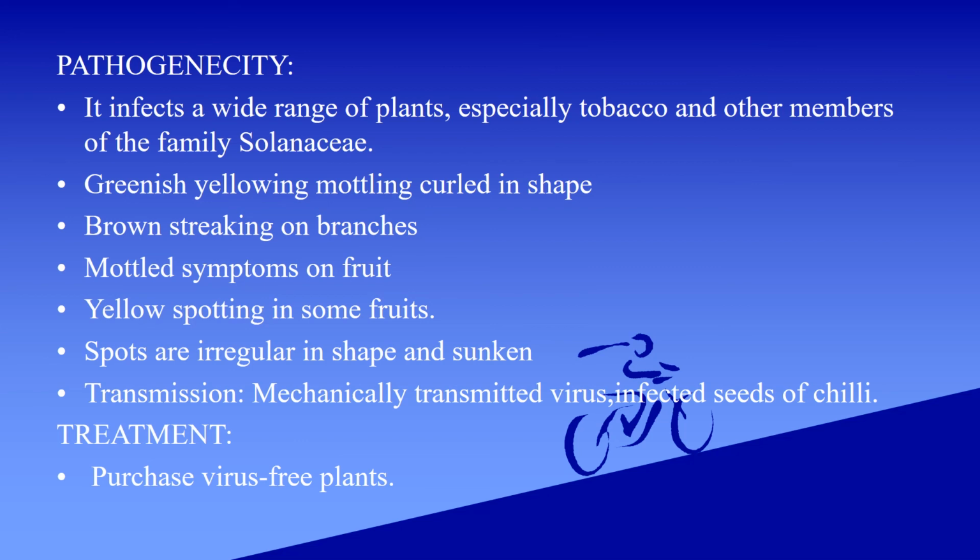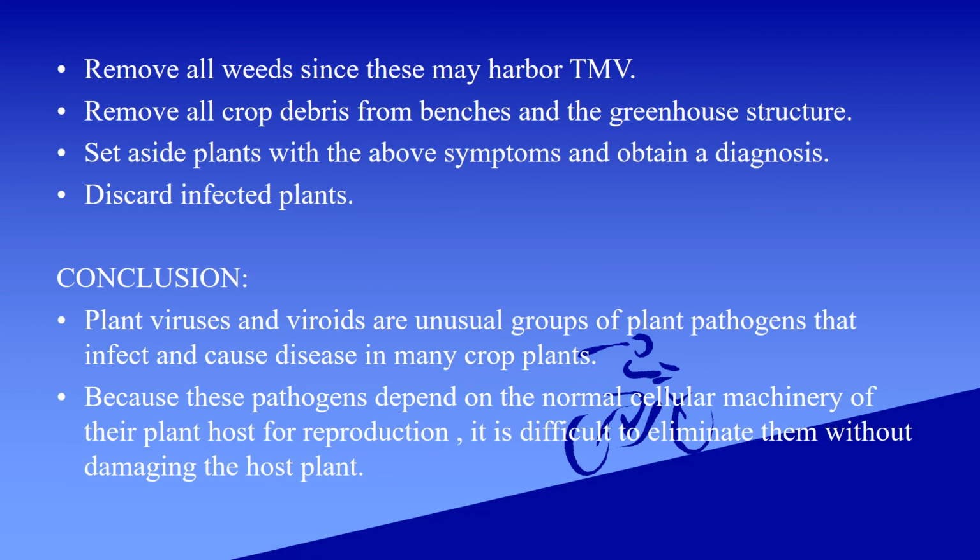Treatment: there is no treatment. Prevention includes purchasing virus-free plants. Remove all the weeds since these may harbor tobacco mosaic virus. Remove all crop debris from benches and greenhouse structure. Set aside plants with the above symptoms and obtain a diagnosis. Discard infected plants. These are the methods we can use to prevent healthy plants from getting affected by the tobacco mosaic virus.